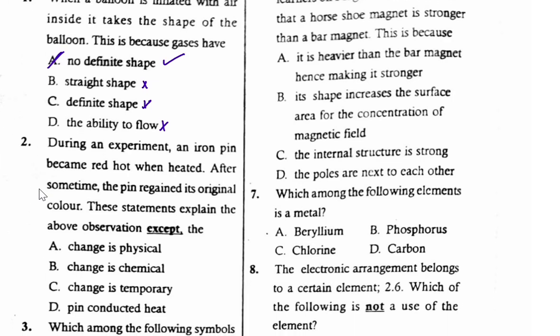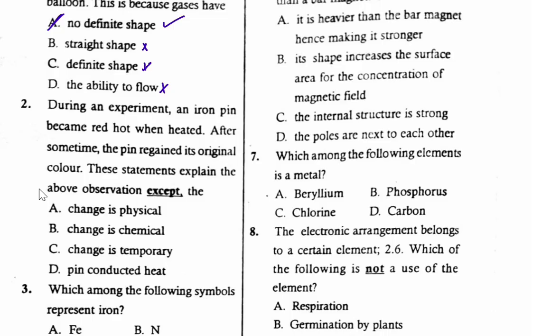Let's continue to question number 2. During an experiment, an iron pin became red hot when heated. After some time, the pin regained its original color. These statements explain the above observation except the option A, change is physical, B, change is chemical, C, change is temporary, D, pin conducted heat. So which one is the correct answer to start with?